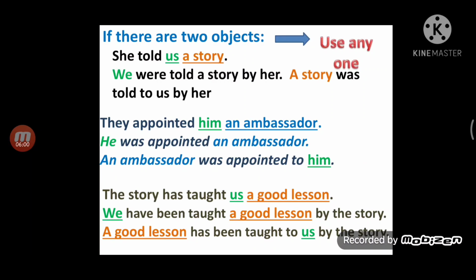Okay. Second sentence: they appointed him an ambassador. Here also we have two objects, him and ambassador. Take him first. He was appointed an ambassador.